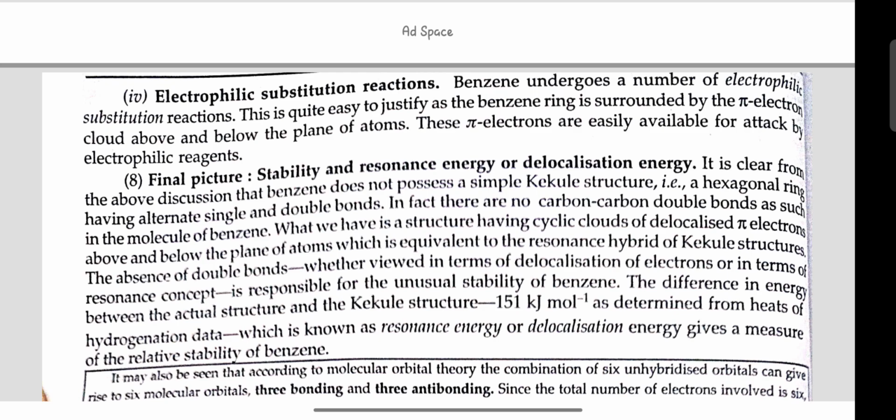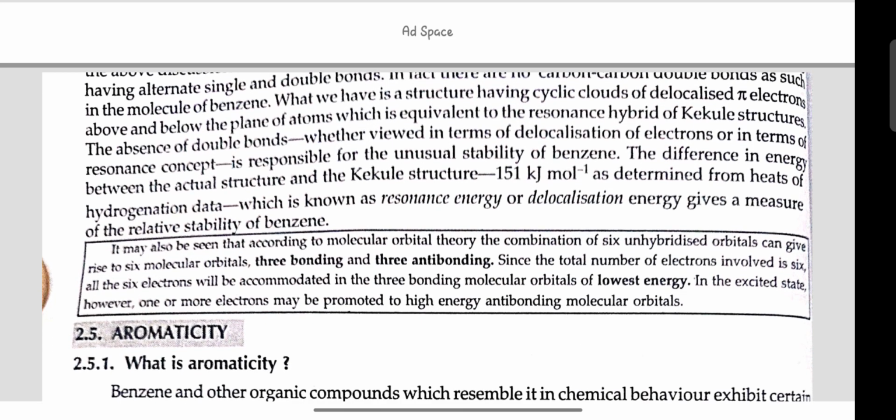The absence of double bonds, whether viewed in terms of delocalization of electrons or in terms of the resonance concept, is responsible for the unusual stability of benzene. The difference in energy between the actual structure and the Kekulé structure, determined from heat of hydrogenation data, is known as resonance energy or delocalization energy, and gives a measure of the relative stability of benzene.